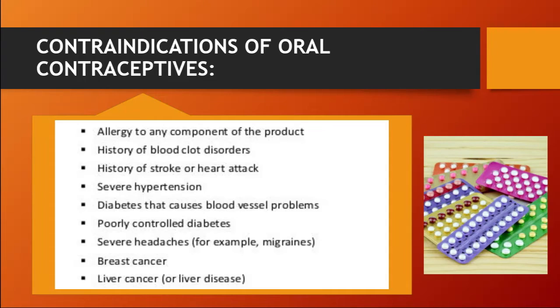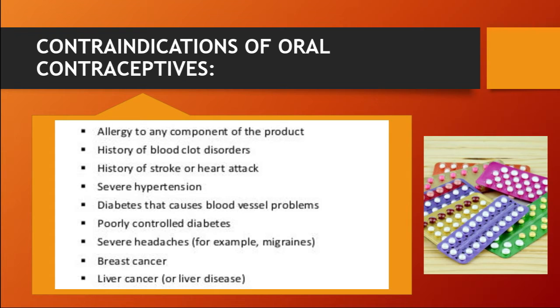So now let's move on to the contraindications of oral contraceptives. You are not supposed to take oral contraceptives if you have an allergy to any component of the product, a history of blood clot disorders, a history of stroke or heart attack, a history of severe hypertension, or you have severe hypertension, or diabetes that causes blood vessel problems.